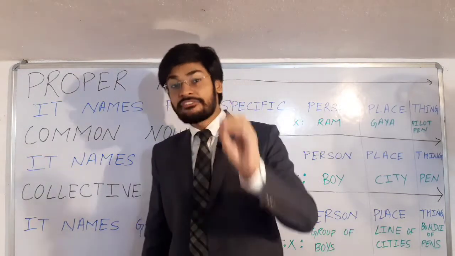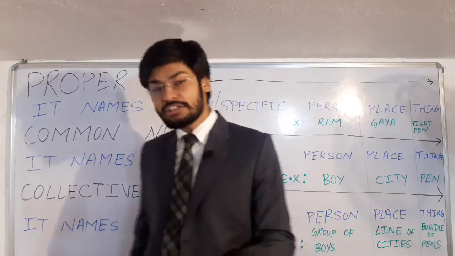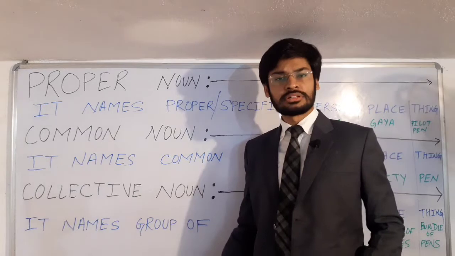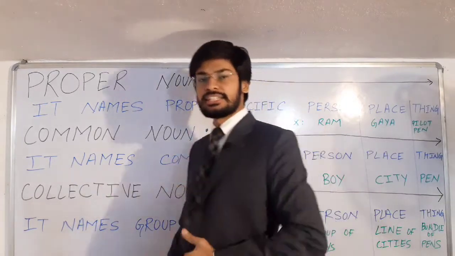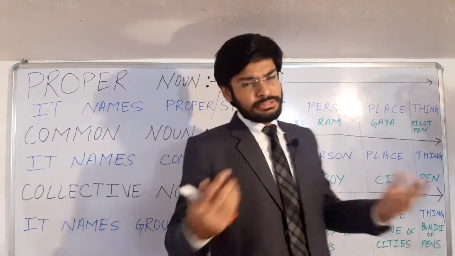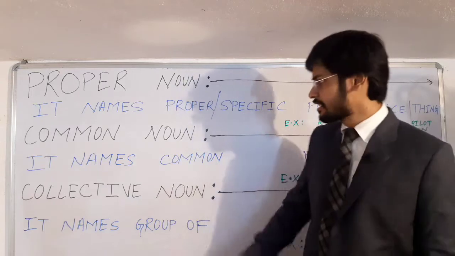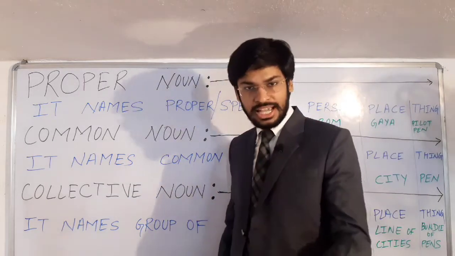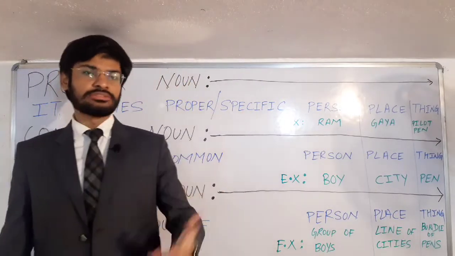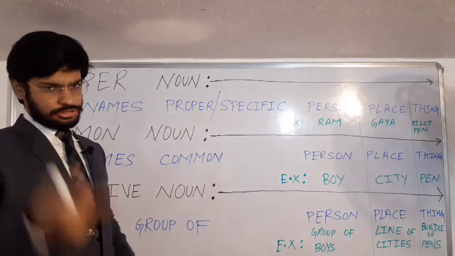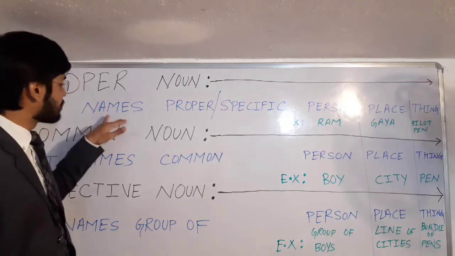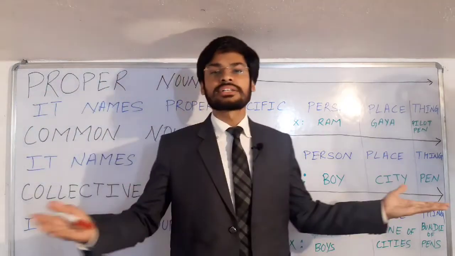Like I said in the very beginning of the chapter, the meaning of noun is nothing but to name. And these are the types of noun. So it is quite obvious that these nouns also would be naming. And one by one we will see what they are naming. Proper noun is nothing but a noun. And we know that the basic work of a noun is to name. And so goes with this proper noun also. Proper noun is nothing but a noun which names. It names. Next question arises, what is it naming?